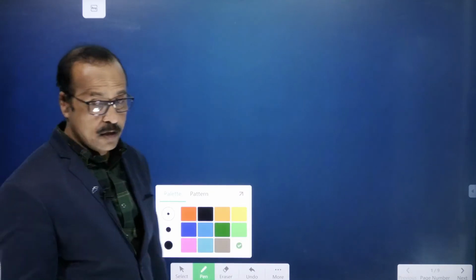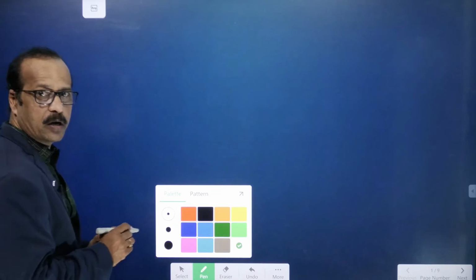Now, compound means what? Which is made up of two different elements are called compounds. Which are made up of identical atoms are called elements. Which are made up of different elements are called compounds, right?